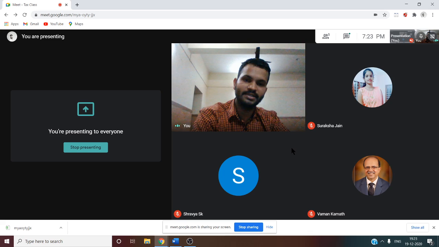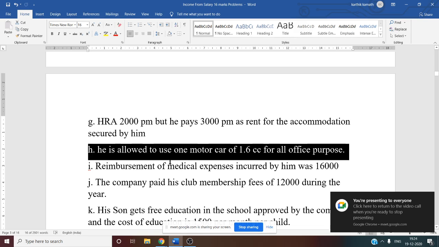So that is regarding the employer. The owner is also the employer, and expenses are also met by the employer. Here the employer gives one car, but it is used for official purposes, so it is exempt from tax. Our perquisite value is nil.